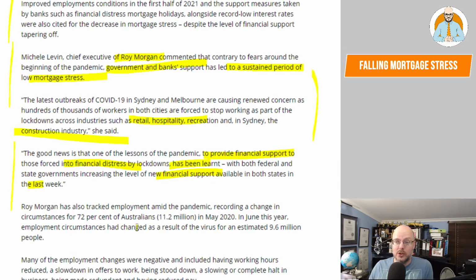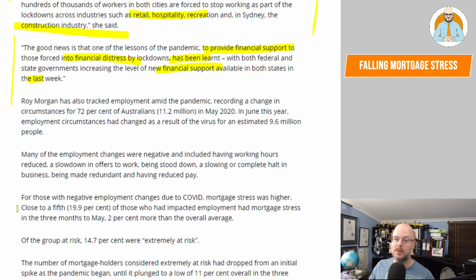Roy Morgan has also tracked employment amid the pandemic, recording a change in circumstances for 72% of Australians, 11.2 million in May 2020. In June this year, employment circumstances had changed as a result of the virus for an estimated 9.6 million. Many of the employment changes were negative and included having working hours reduced, a slowdown in offers to work, being stood down, a slowing or complete halt in business, being made redundant and having reduced pay.